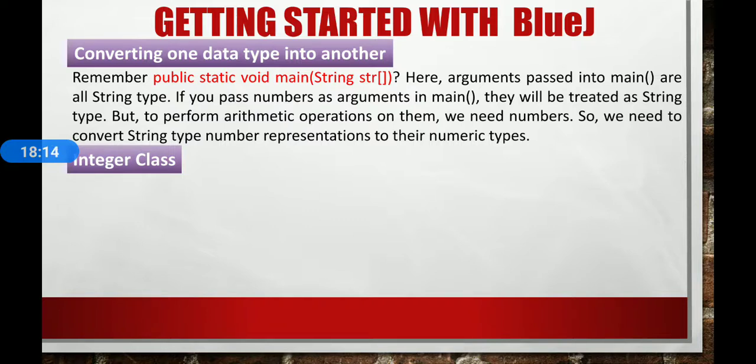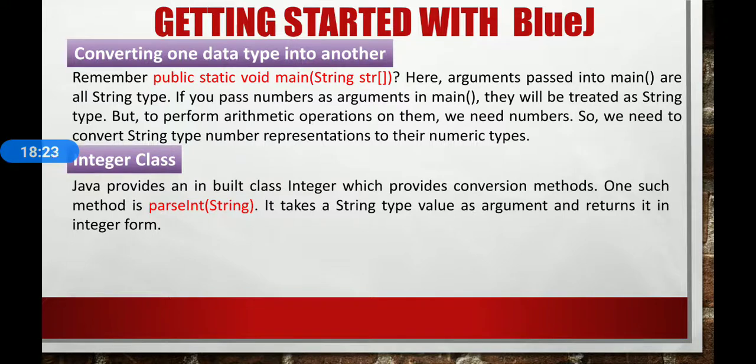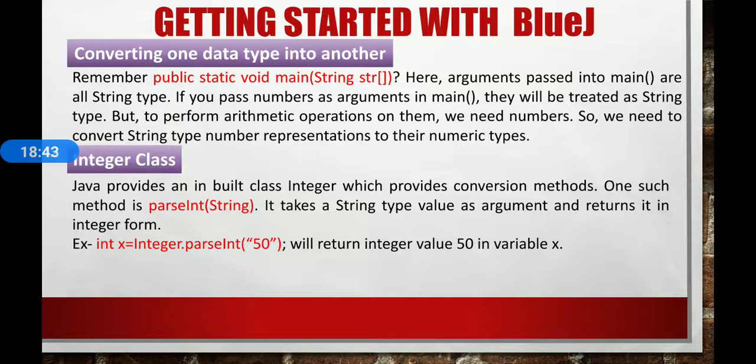Let us see how we do that. For changing to an integer, Java provides an inbuilt class Integer which provides conversion methods. One such method is parseInt. It takes a string type value as an argument and returns it in integer form. For example, x equal to Integer.parseInt in double quotes 50. It means here the 50 is treated as a string, and we get an integer value 50 in the variable x.